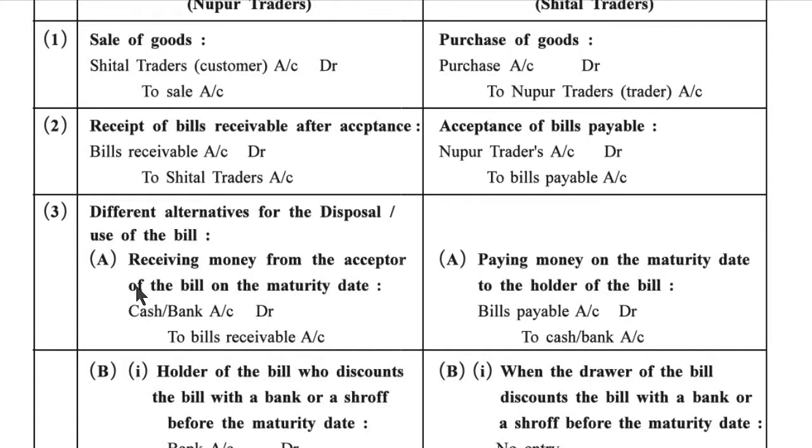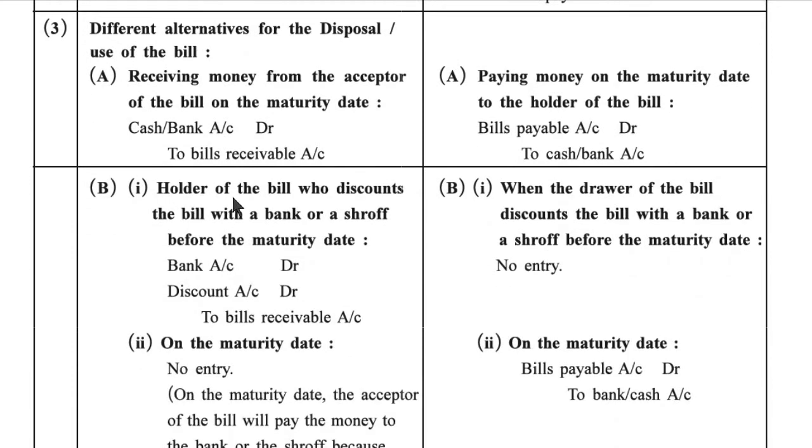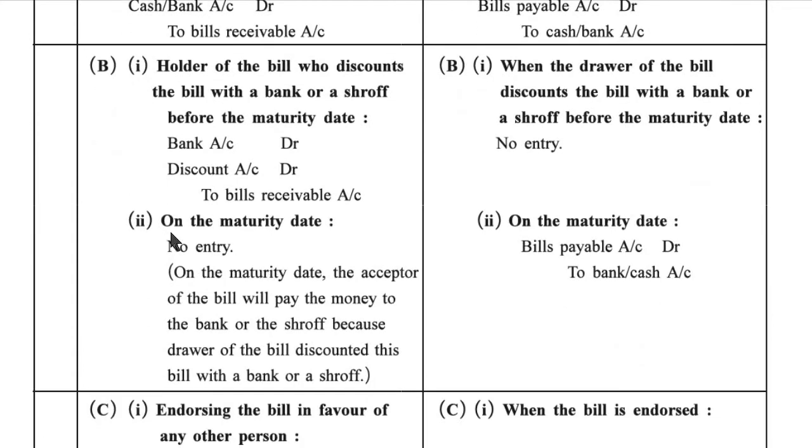A. Receiving money from the acceptor of the bill on the maturity date: Cash or bank account debit to bills receivable account. Paying money on the maturity date to the holder of the bill: Bills payable account debit to cash or bank account. B. First entry, holder of the bill who discounts the bill with a bank or a shroff before the maturity date: Bank account debit, discount account debit to bills receivable account. Second entry, on the maturity date, no entry. On the maturity date, the acceptor of the bill will pay the money to the bank or a shroff because the drawer of the bill discounted the bill with a bank or a shroff.